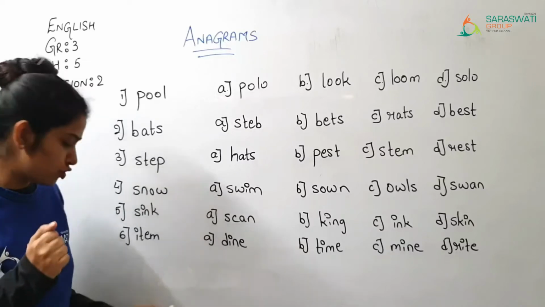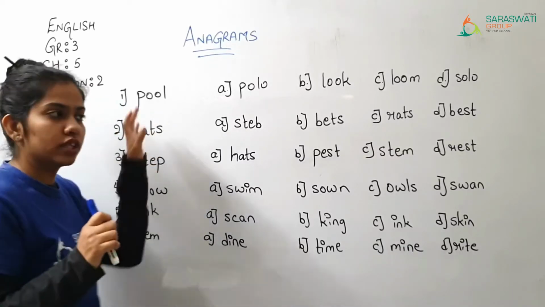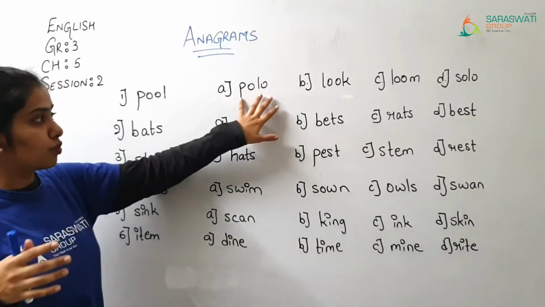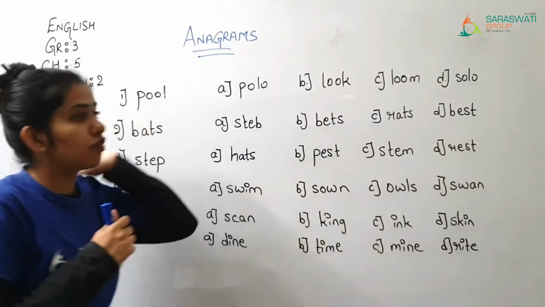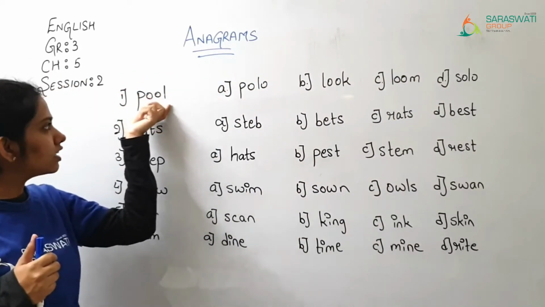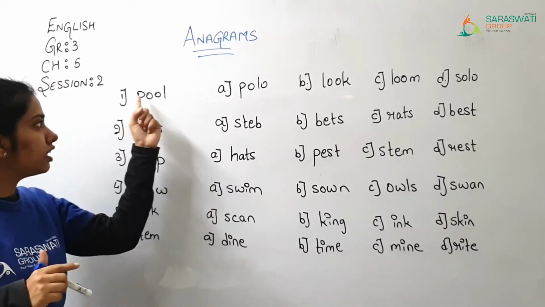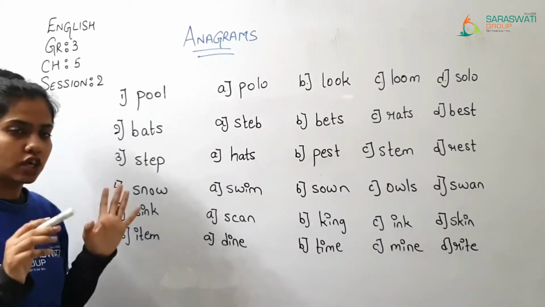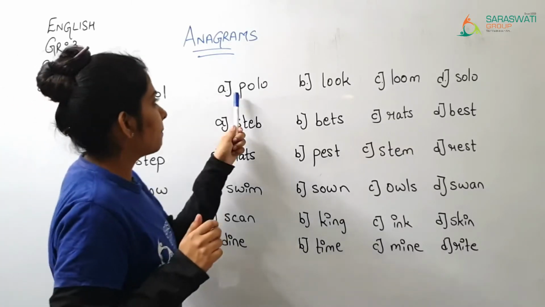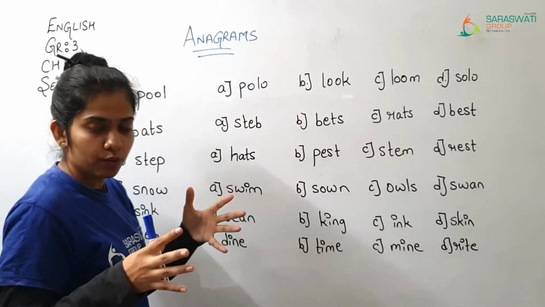Now what you are supposed to do: here pool is written. With the help of these letters you are supposed to make a new word. Which word is correct from these 4 options, you have to identify; only these 4 letters should come and a new word should also be formed. So what letters are in it? P, O, O and L. Now we have to see which word is made from these. P, O, L, O, polo is a new word.